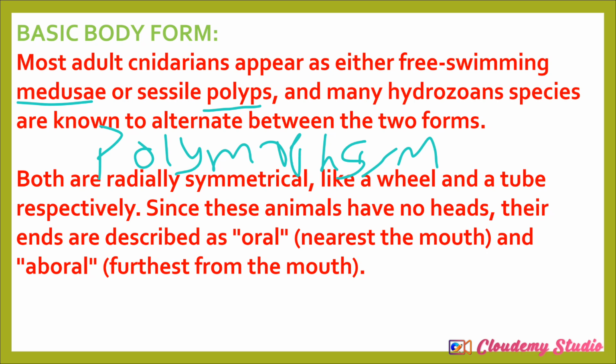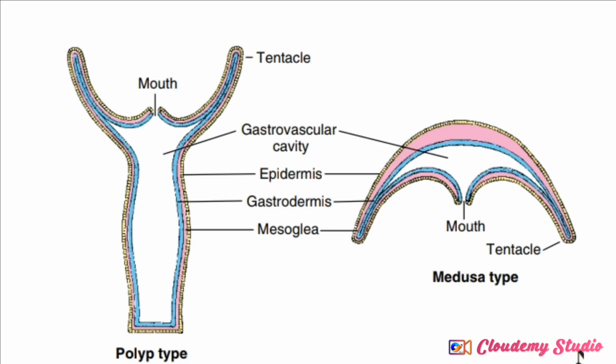Now, they are radially symmetrical. You understand? They are radially symmetrical and they have no head, but the upper end is called the oral end, and the lower end is called the aboral end. Hence, we can say they have an oral-aboral axis. Let me look now. Look at this.